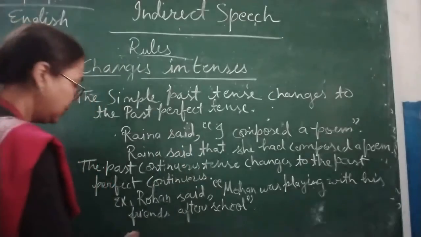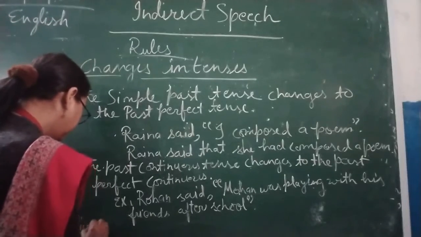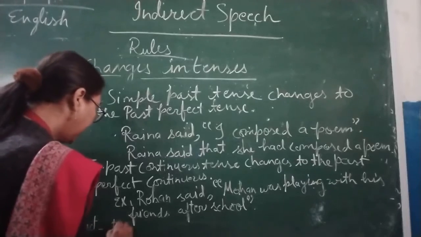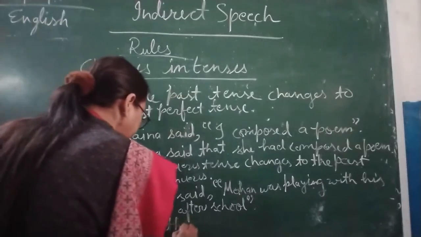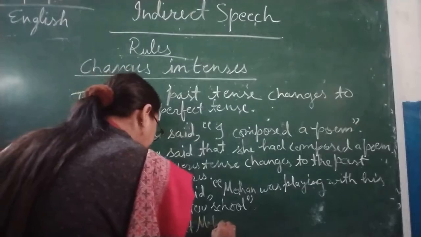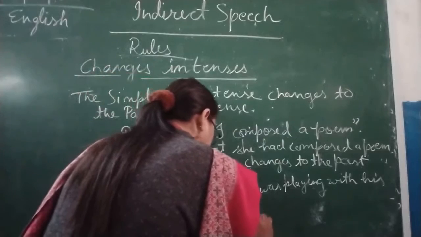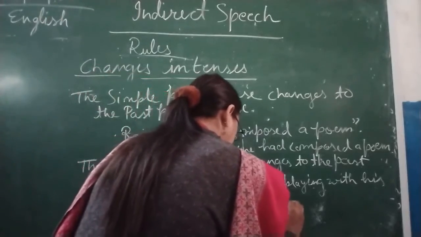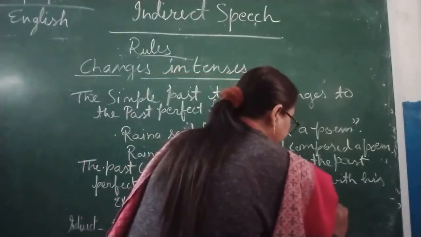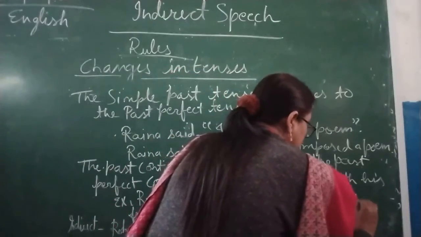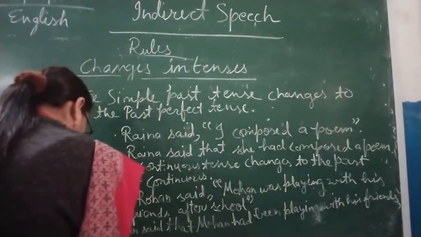So I am going to write over here in indirect speech, Rohan said that Mohan had been playing with his friends after school.